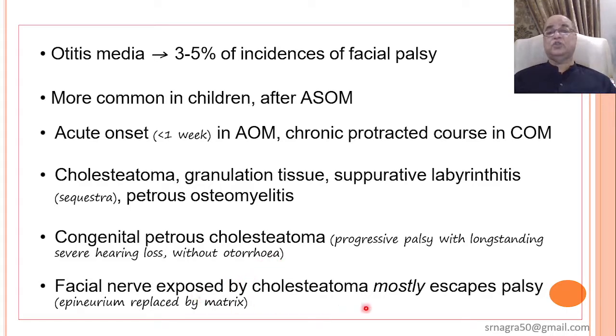Facial nerve exposed by cholesteatoma, it is very interesting, mostly escapes palsy because the epineurium, which is affected by the cholesteatoma, is replaced by the matrix of the cholesteatoma. So the facial nerve underlying remains intact and protected.